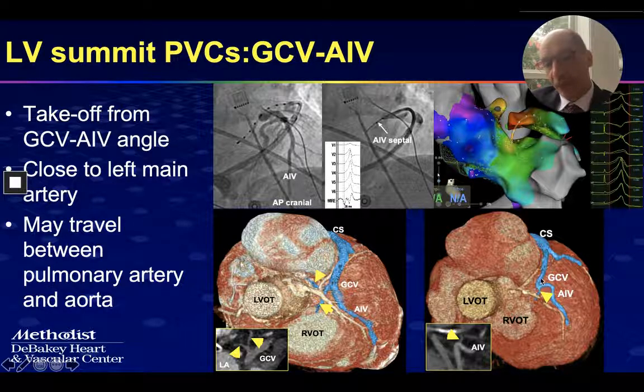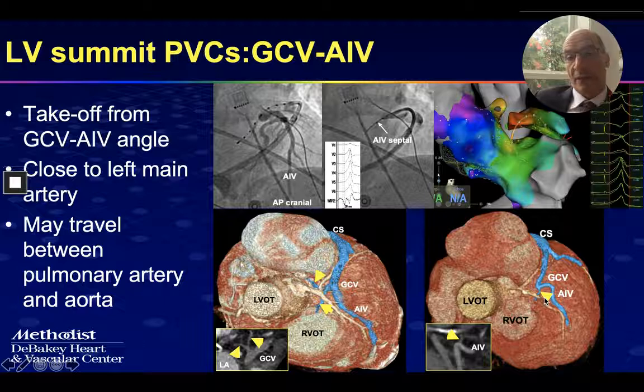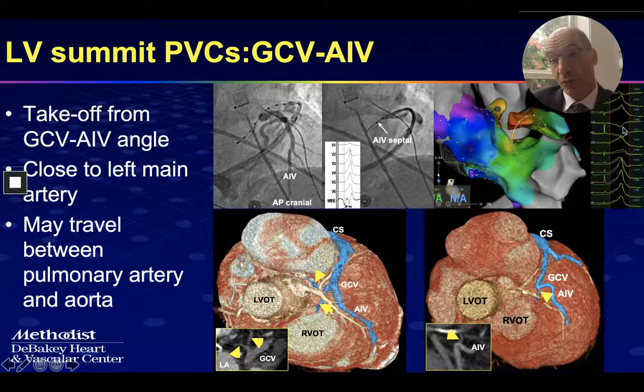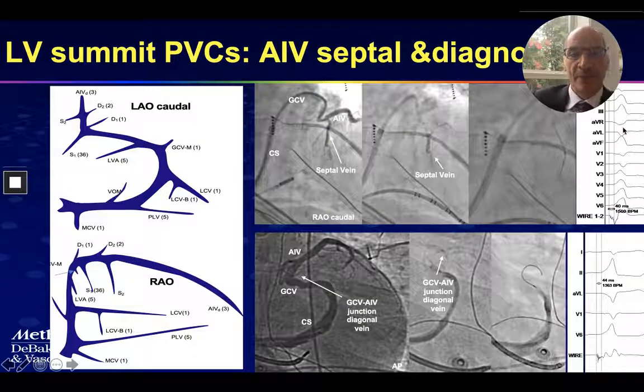There is a common septal that arises at the angle between the great cardiac vein and the anterior ventricular vein, and those can be cannulated and can be the source of arrhythmias, as in this case, where we had a very early signal from this AIV septal with a perfect pace map, and alcohol took care of the problem.